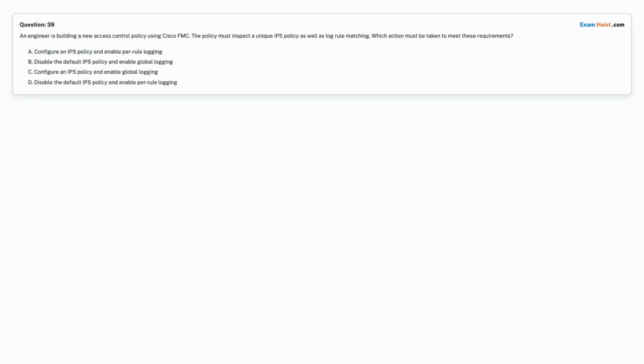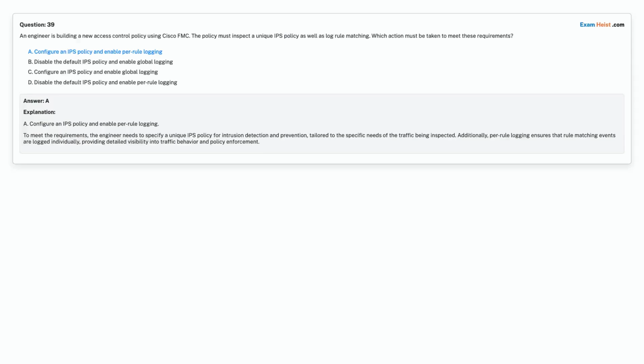Option A. Configure an IPS policy and enable per rule logging. Option B. Disable the default IPS policy and enable global logging. Option C. Configure an IPS policy and enable global logging. Option D. Disable the default IPS policy and enable per rule logging. Choose the correct answer.